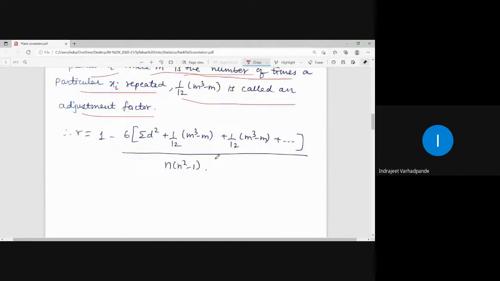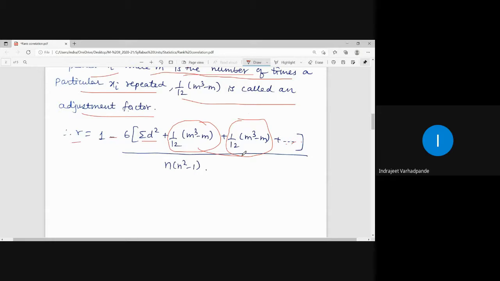So what is the new formula becoming now? R is equal to 1 minus 6 into summation di square, which was the original, plus 1 upon 12 into m cube minus m, plus 1 upon 12 into m cube minus m, and so on. Suppose there are only 2 possibilities, one in the column of x and one in the column of y, where the ranks are repeated, only these 2 adjustment factor terms will be added.